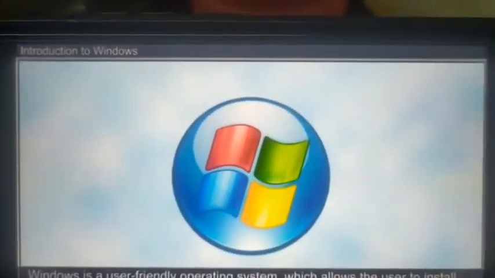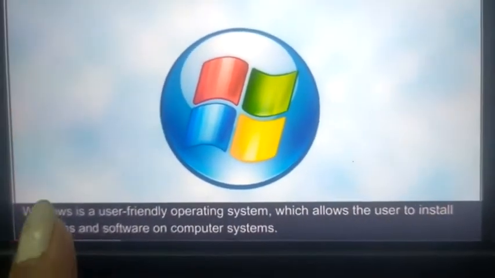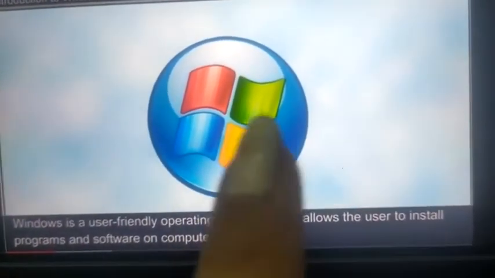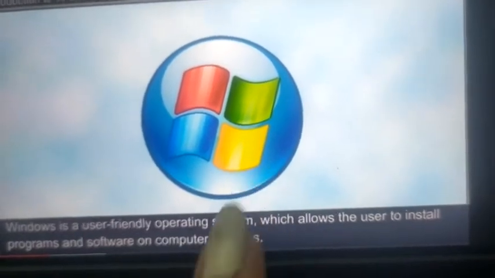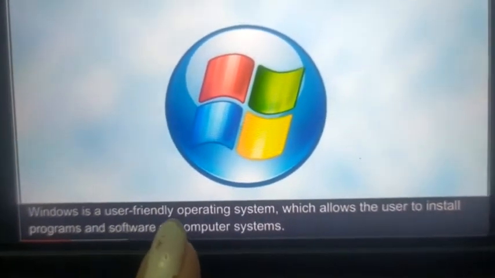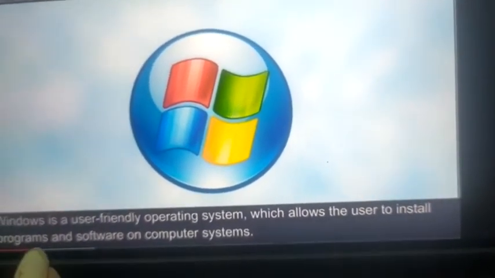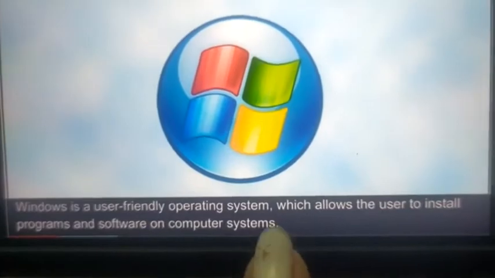Today I will teach you the introduction to Windows. This is for class 3rd. First, what is Windows? You can see this. This is the icon of Windows. Windows is a user-friendly operating system which allows the user to install programs and software on a computer system.